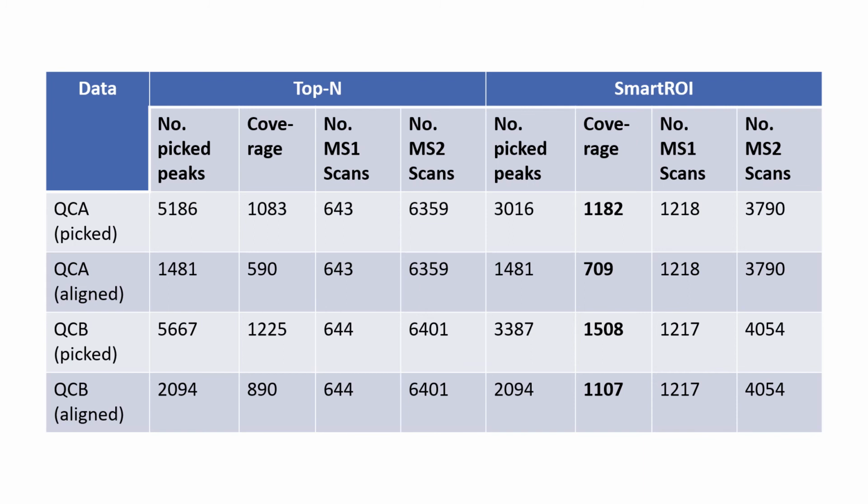It is also more efficient. SmartROI improves coverage while using fewer MS2 scans, and therefore producing more MS1 scans. This results in higher quality chromatographic peaks for intensity quantitation.